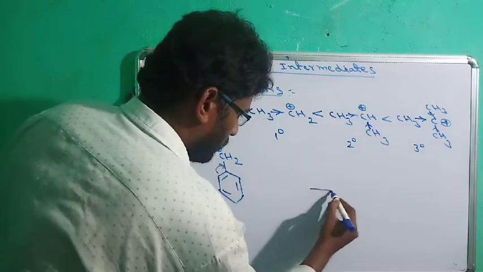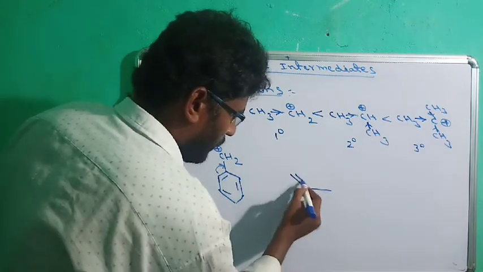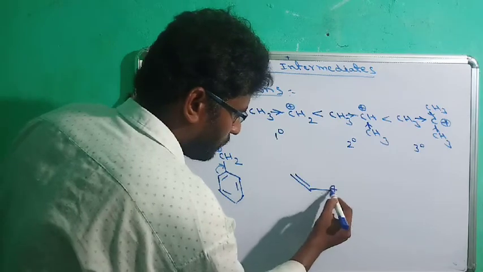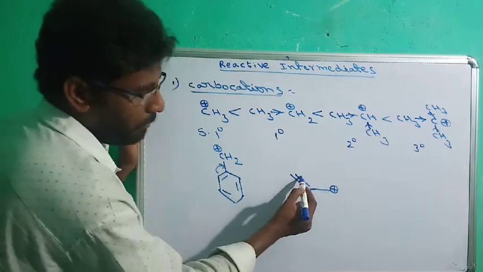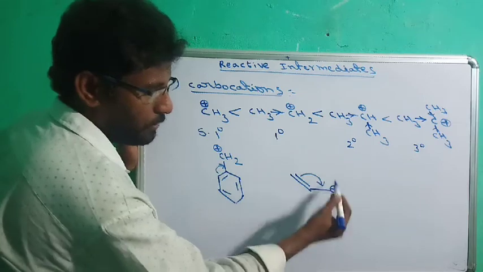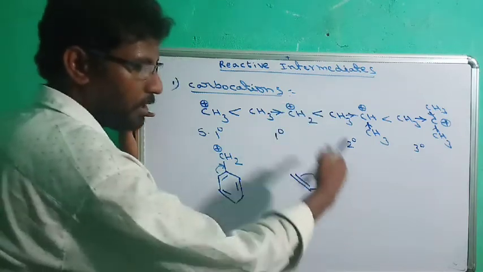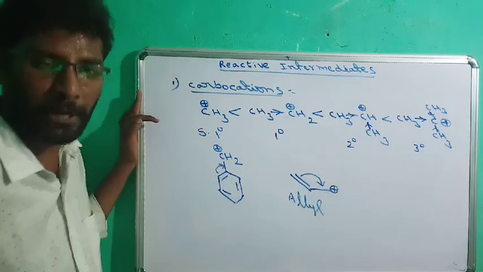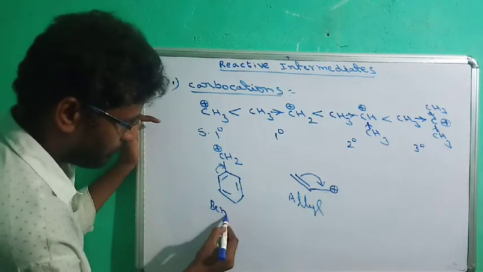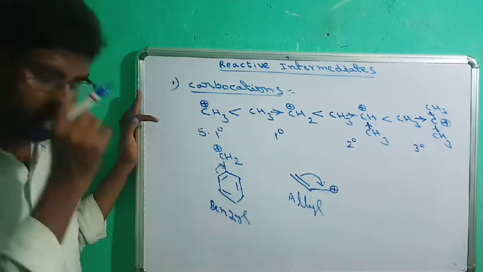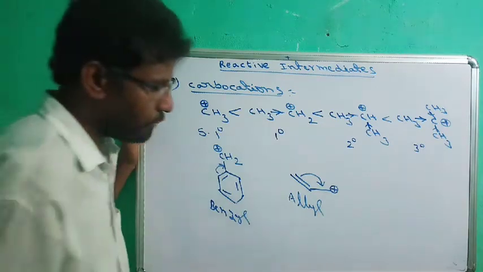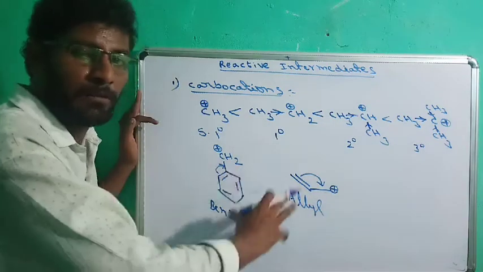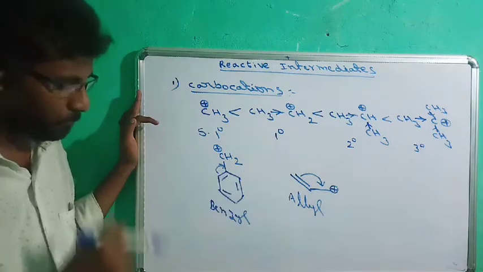Similarly, if the carbocation is attached to a double bond, this double bond can be shifted like this, and the positive charge will be decreased. This is also more stable. This is called an allyl carbocation, and this is called a benzyl carbocation. So carbocation stability is further increased by resonance.